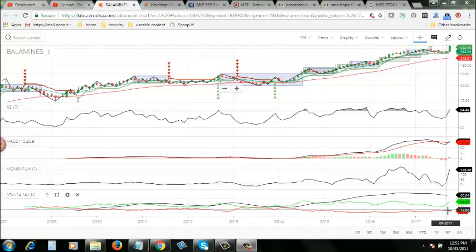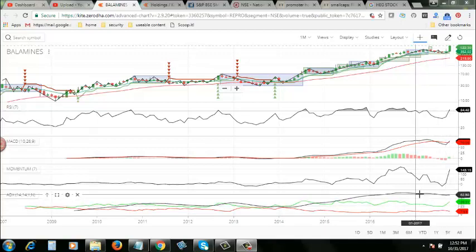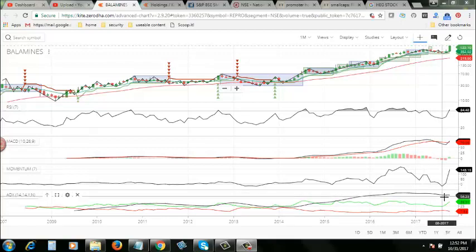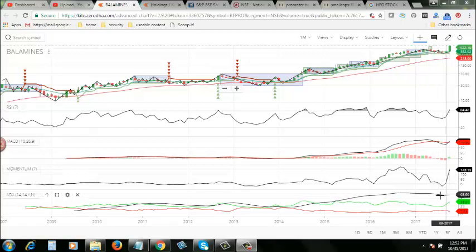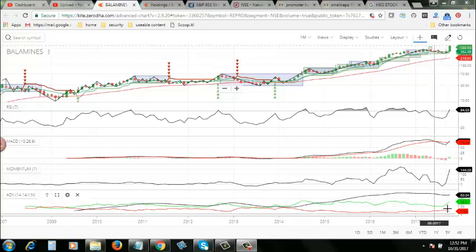ADX, the green line is on top of the red line, very good, and both lines are diverging. That is a good signal. And again, look at the directional strength line of the stock. Here, this has come down a little bit, but right now, if you look at the tip, it is making a new slope. I mean, it is making a parallel line here. So we cannot take only this particular thing. We have to take the whole thing, what other points this particular indicator tells us.